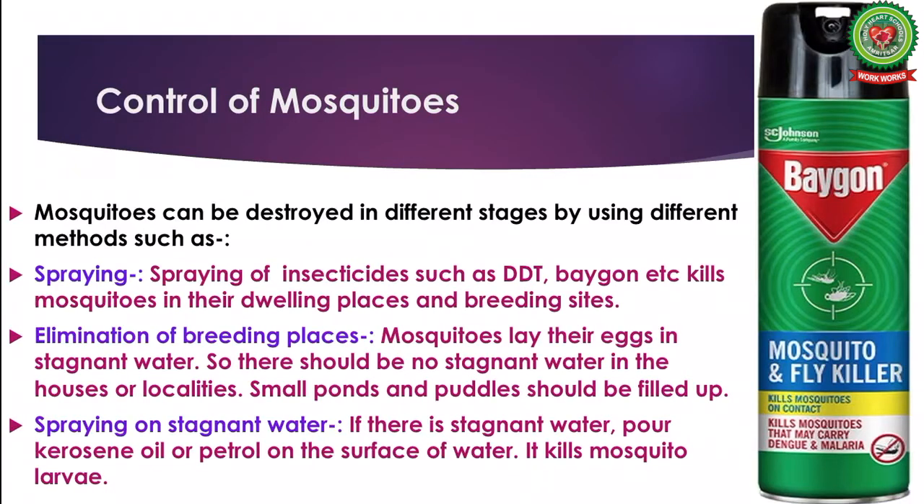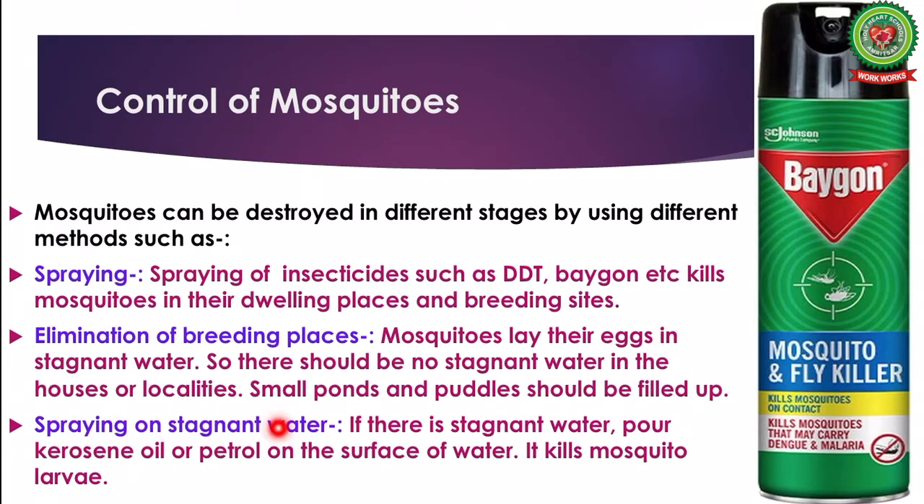Control of mosquitoes. Mosquitoes can be controlled in different stages by using different methods, such as spraying of insecticides such as DDT, Baygon, etc. which kills mosquitoes in their dwelling places and breeding sites. Elimination of breeding places. Mosquitoes lay their eggs in the stagnant water, so there should be no stagnant water in the houses or localities. Small ponds and puddles should be filled up.